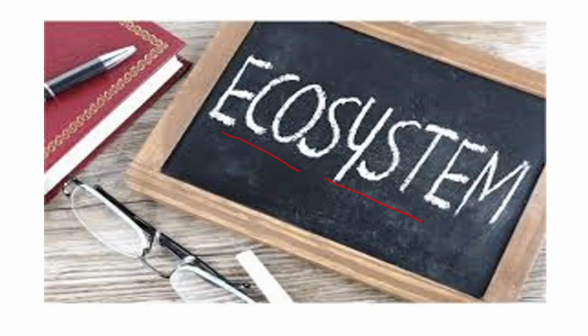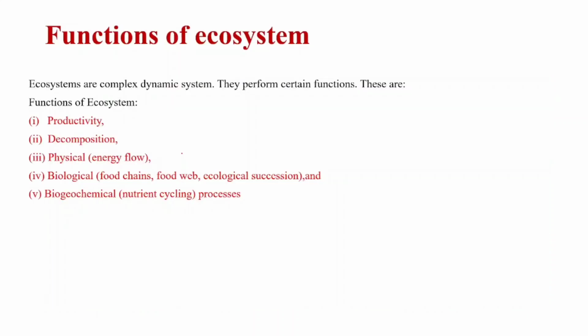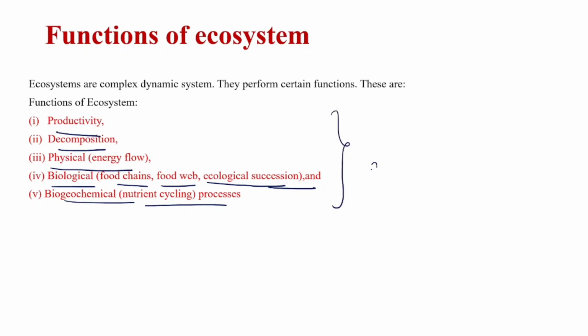In this class we are going to see the functions of ecosystem. Functions of ecosystem help in maintaining the productivity. It helps in decomposition reactions. It helps in energy flow. It also helps in maintaining the biological processes like food chains, food webs, maintaining ecological succession, and also helps in nutrient cycling. So in this class, we are going to see all this in detail.